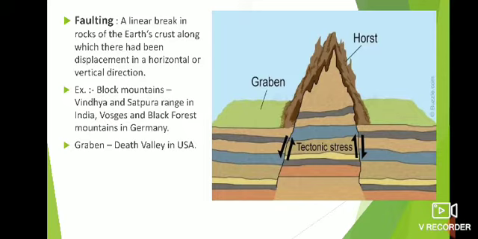This led to the formation of the block mountain and graben. The raised part is known as horst, and the down part is known as the graben. Okay, so these are the two types of formation of the mountains.